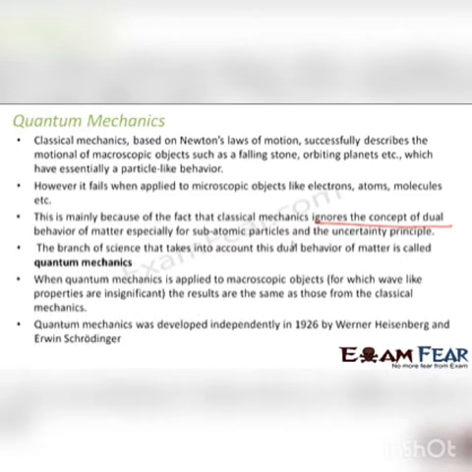Quantum mechanics was developed independently in 1926 by Heisenberg and Schrödinger. As I mentioned, de Broglie's hypothesis, Heisenberg's uncertainty principle, and Schrödinger's equation were the three milestones for quantum mechanics. They were the ones who started the concept of dual nature, and this dual nature gave rise to this vast era of quantum mechanics.